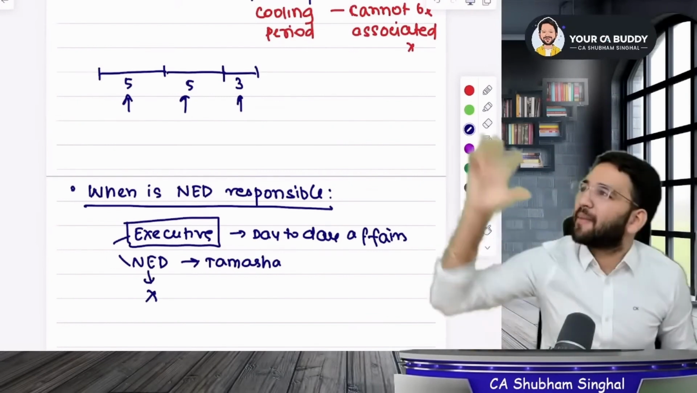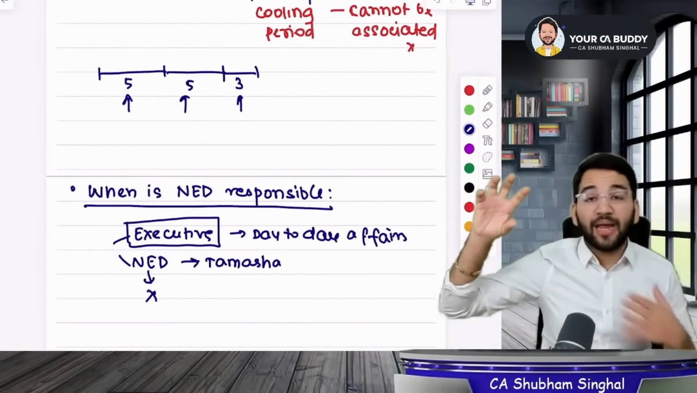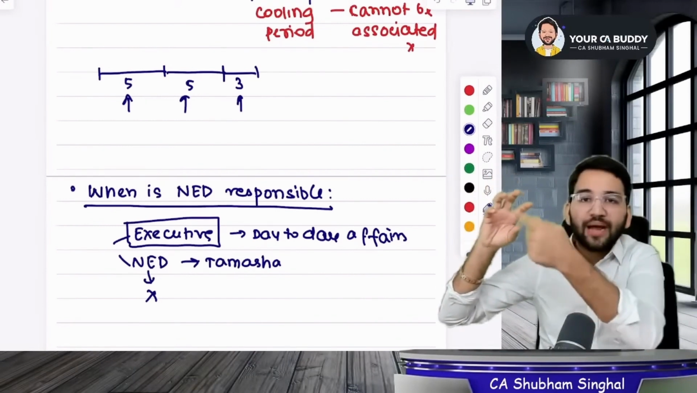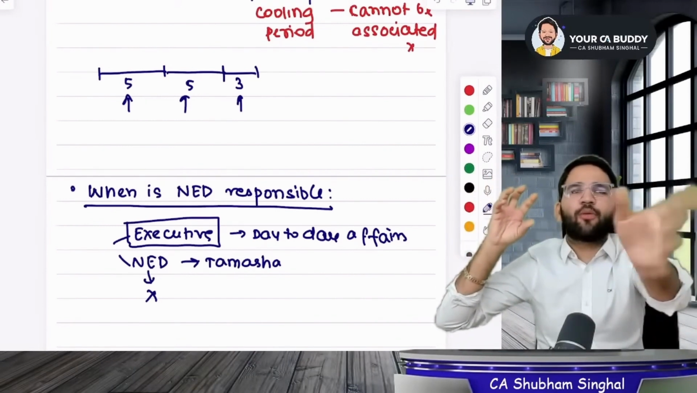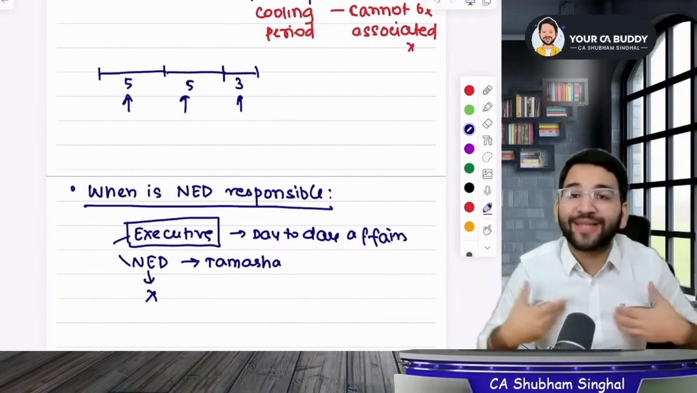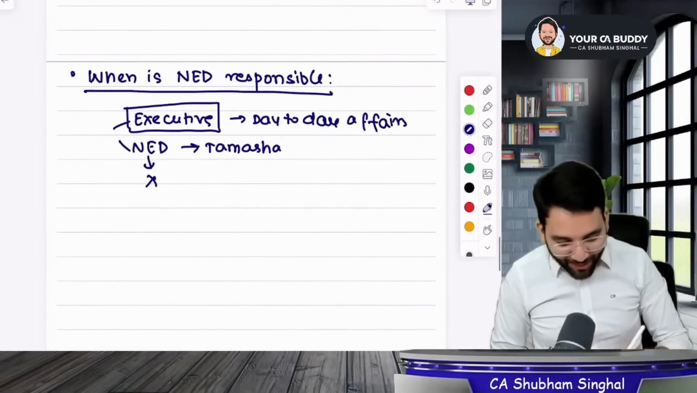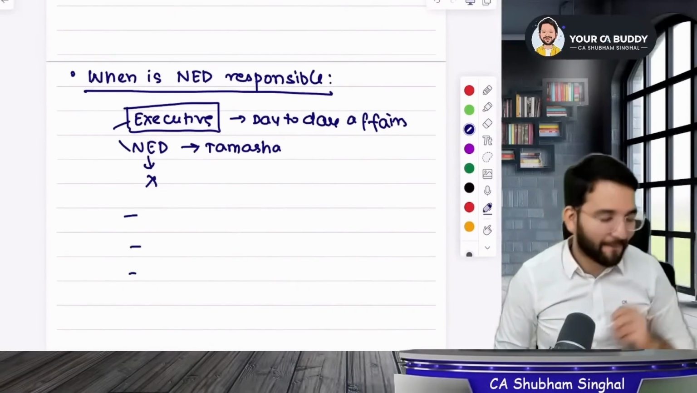It's very simple. If I have started a company ABC Limited and I am an executive at ABC Limited, I am responsible for daily work, and you are a non-executive and you just give motivation. You are not responsible for the daily work, but I am responsible. But when will you be responsible? You will be responsible in 3 cases.